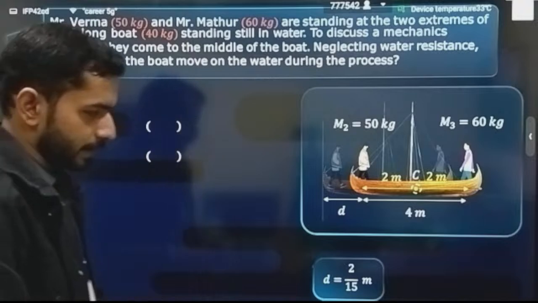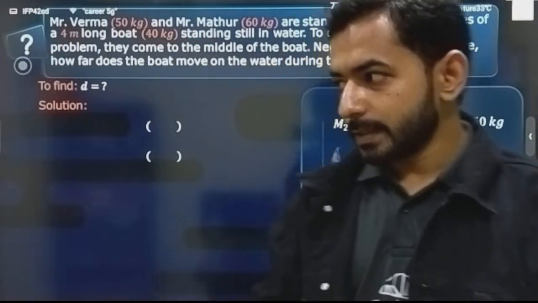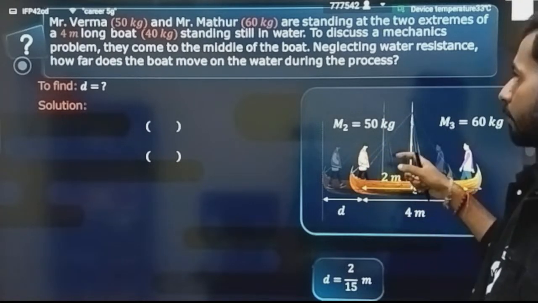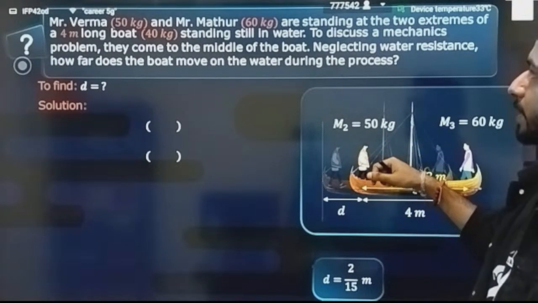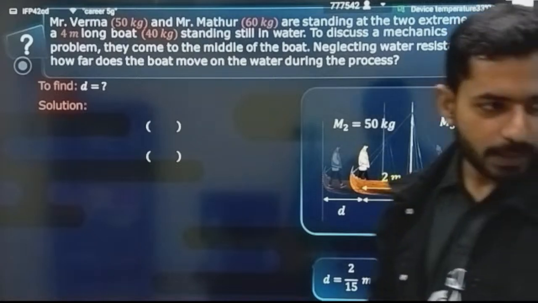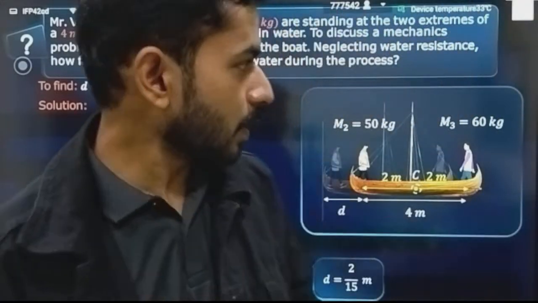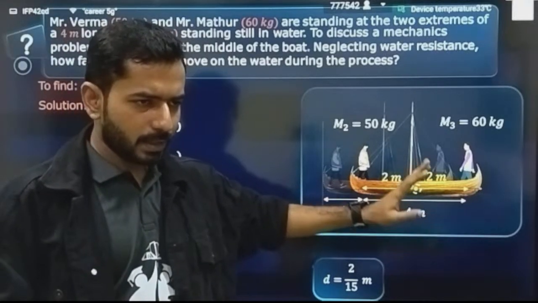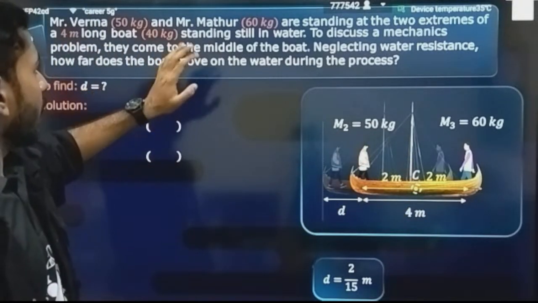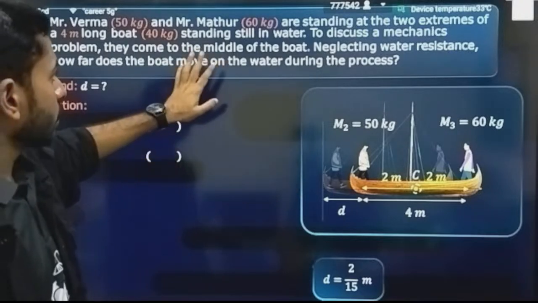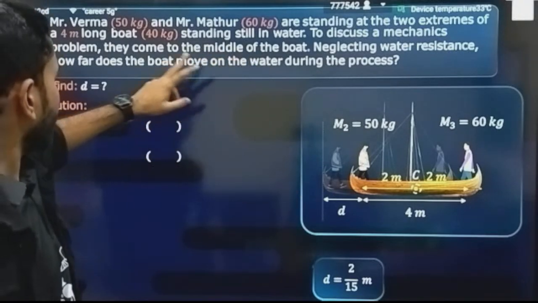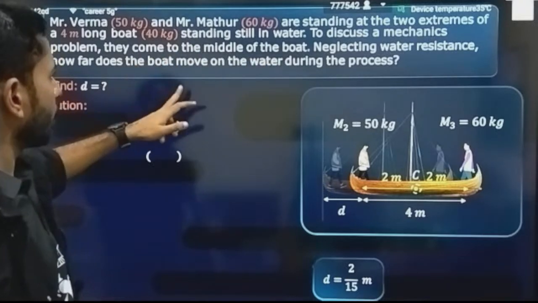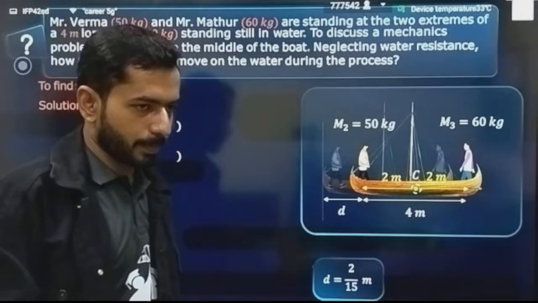See this example. Mr. Verma, a person, M1, 50 kg, and Mr. Mathur is on the second side. Mr. Verma and Mr. Mathur are standing on two extremes of a 4-meter long boat. The boat's mass is also given, equal to 40 kg, standing still in water. To discuss a mechanics problem, they come to the middle of the boat, neglecting water resistance. How far does the boat move on the water during this process?